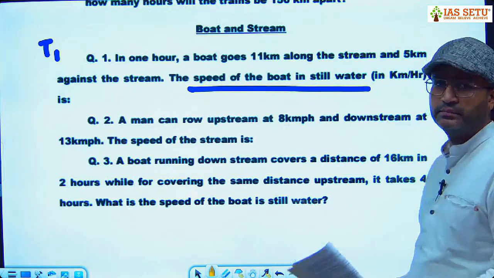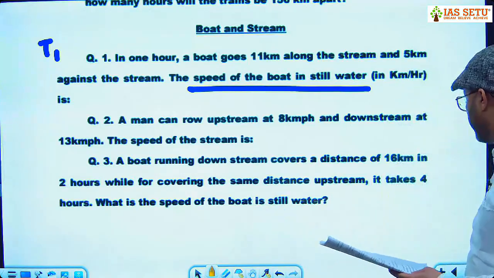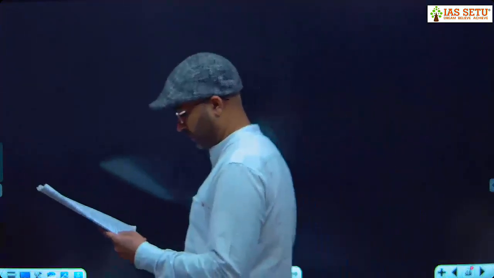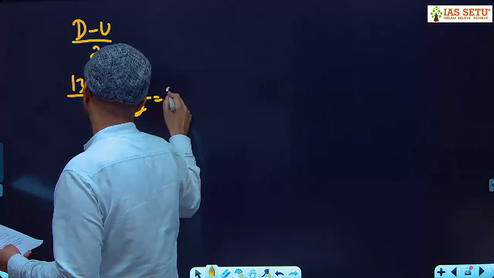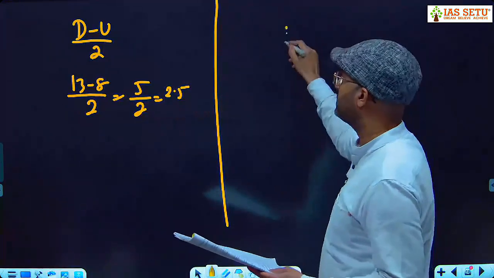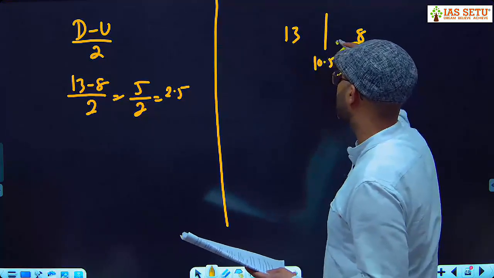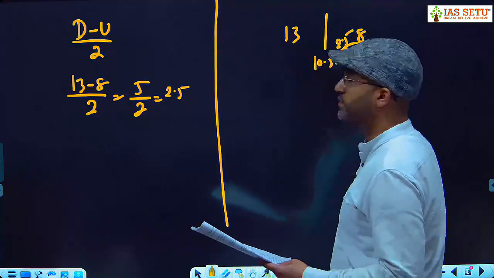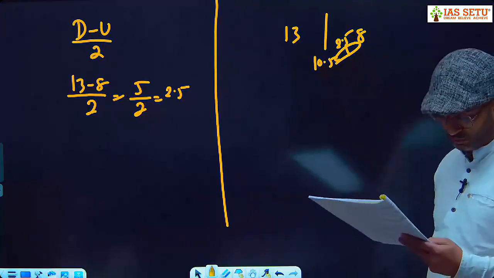Done. A man can row upstream at 8 km per hour, downstream 13 km per hour. What is the speed of the stream? Method 1, downstream minus upstream divided by 2, 13 minus 8 divided by 2, 5 divided by 2, it is 2.5. Alternate method is 13, 8. You have to find the mid value, which is 10.5. This gap is 2.5. This gap is the speed of the stream. Your choice. You can use the formula, you can use this.